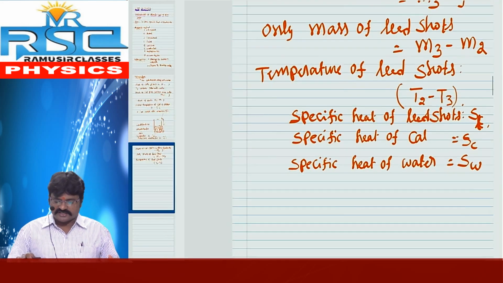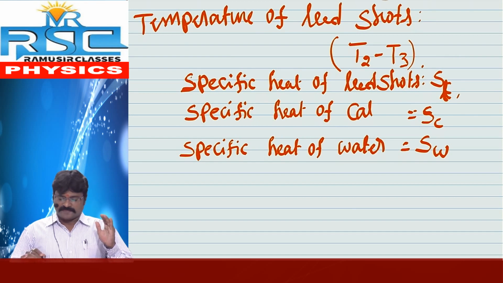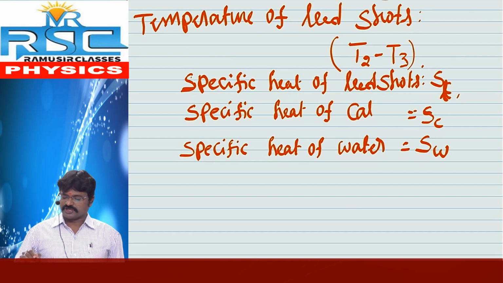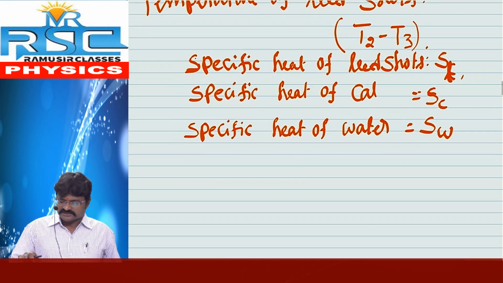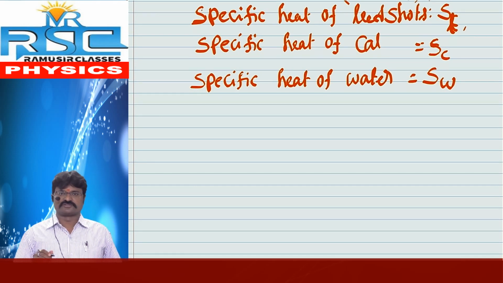So here we are already given the specific heat of lead shards, symbol SL, specific heat of calorimeter SC, and specific heat of water SW, and these terms are applicable in our principle of method of mixtures.